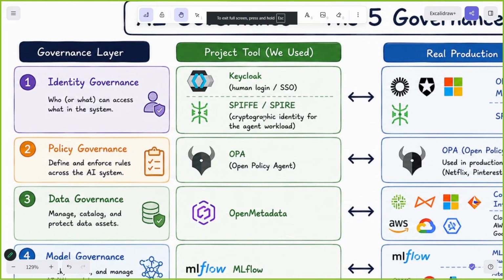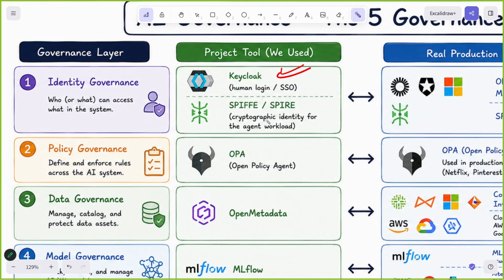Whenever we talk about identity governance, we want to identify which human and which AI agent, registering the IP address and giving it a unique ID and all those things. Keycloak is a technology, just as we have LangChain and LangGraph for making AI agents.